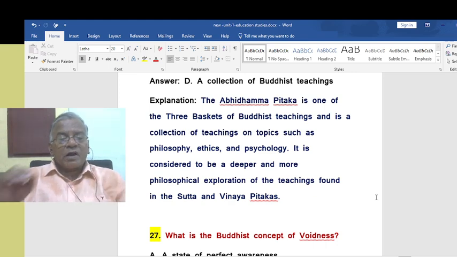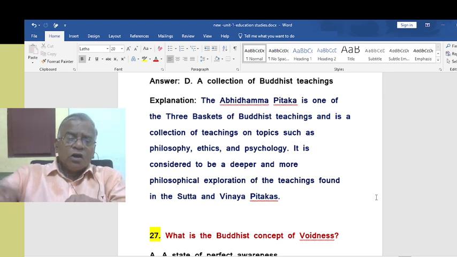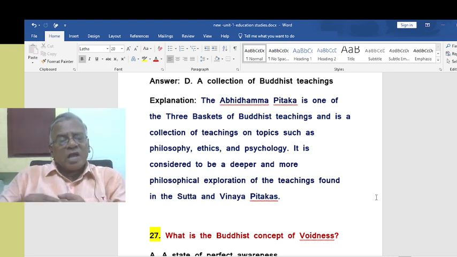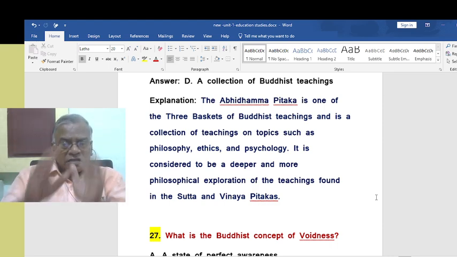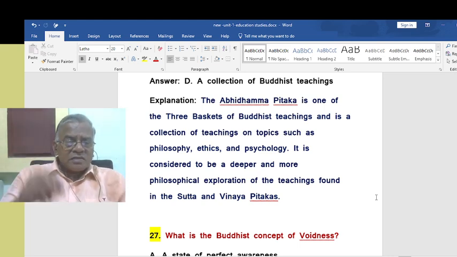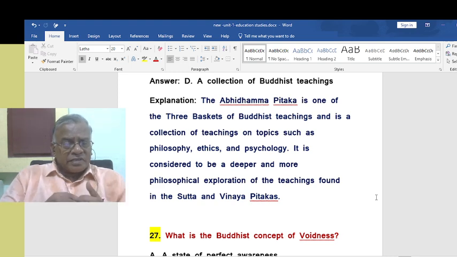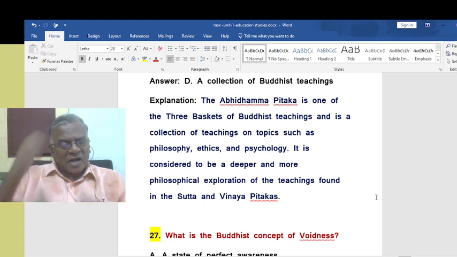So Abhidhamma Pitaka is one of the three baskets of Buddhist teaching. It is a collection of teachings on topics such as philosophy, ethics, and psychology from the teachings of Sutta and Vinaya Pitaka. That is how we must understand. They are categorizing that knowledge, whatever they have got from Sutta and Vinaya Pitaka. This Abhidhamma Pitaka puts them into categories of philosophy, ethics, and psychology. That way you can understand.